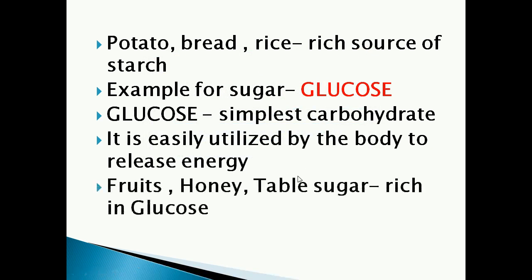Now we can see examples of foods rich in glucose. Fruits, honey, table sugar are rich in glucose. So potato, bread, rice are rich sources of starch, and fruits, honey, table sugar are rich in glucose. Now we can see sources of carbohydrates.